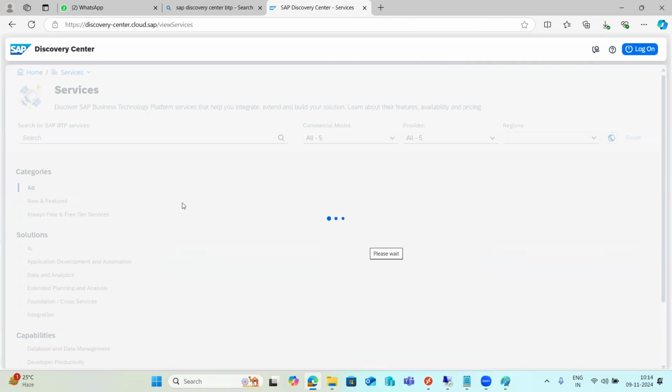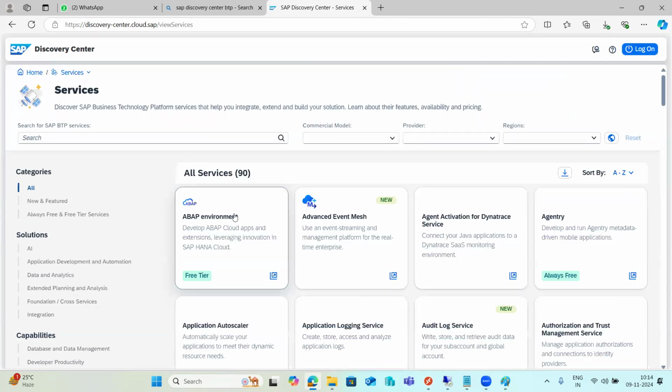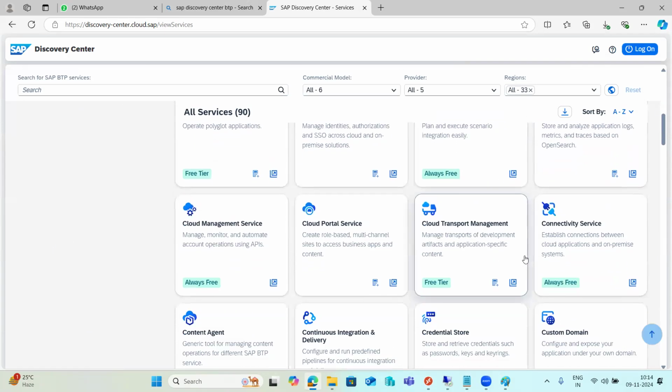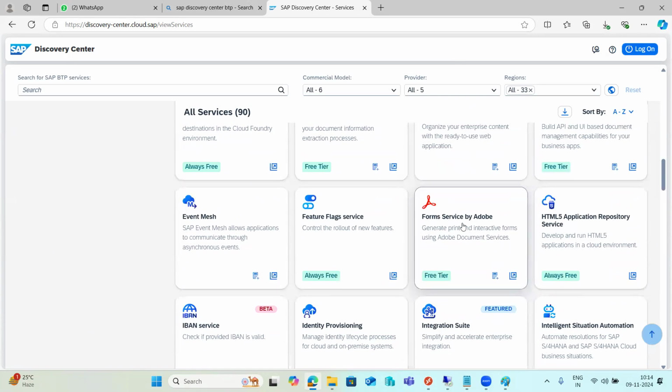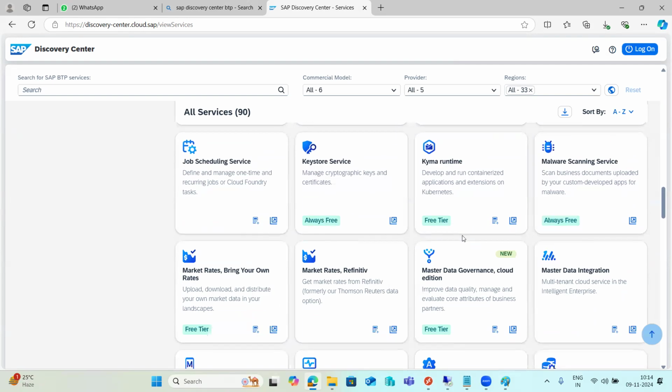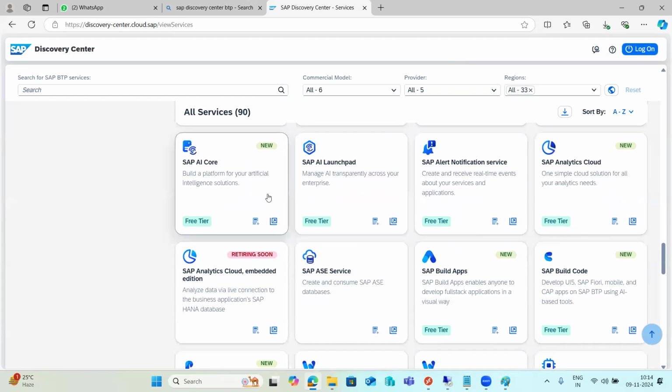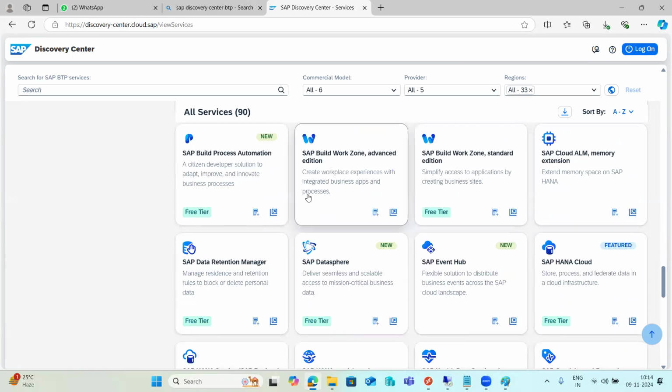If you go to the services, you can see the environment, event mesh, these are the 90 plus services SAP currently has: Adobe Forms, the ADS, databases, monitoring services, AI related services, Analytics Cloud, and Sybase databases, build apps, SAP Analytics Cloud, Build Work Zone, Data Sphere, HANA Cloud.